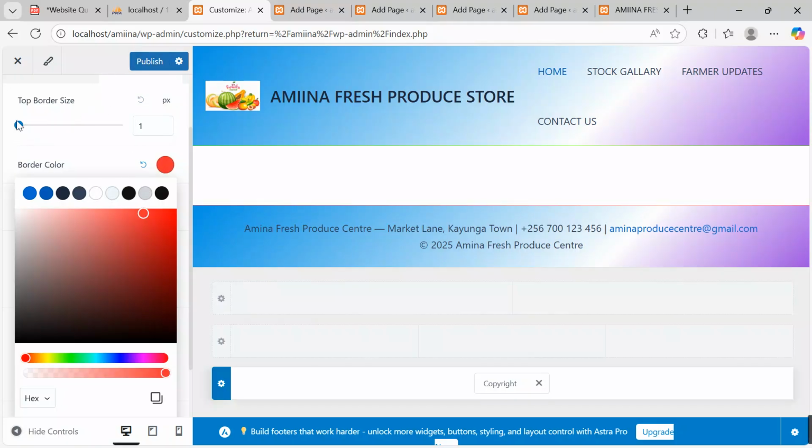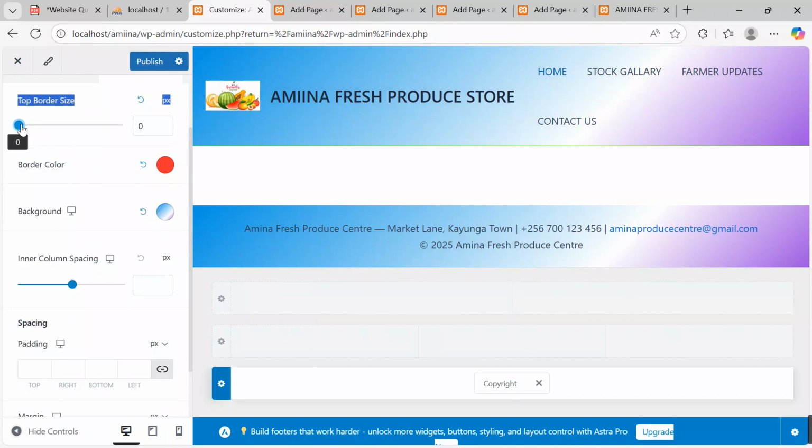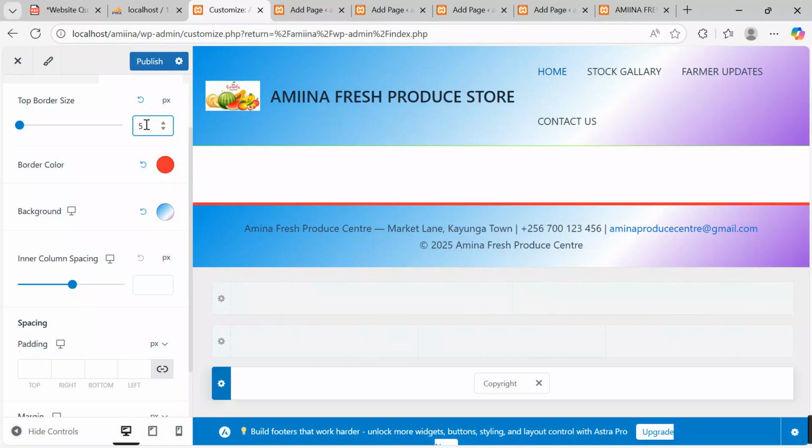Okay, top border size, I can also increase it a bit. Nice, this is too big. Let me keep it at around 5. Is 5 too big or 3? Yes, sir. So after getting this in shape, I'll come and hit the publish button, and then we start rocking together. I'm done customizing my header. I'm done customizing my footer.